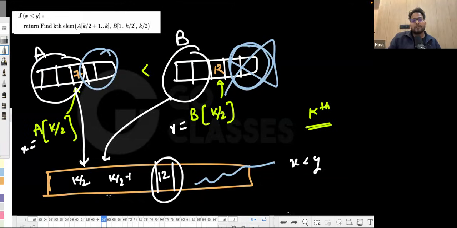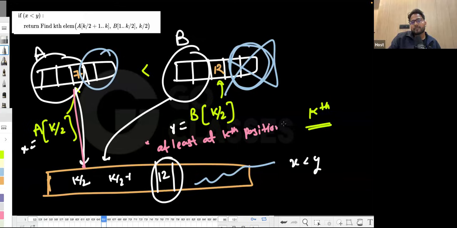Similarly, interestingly, this chunk is also not useful to me. Why is that the case? Because it may be possible that there could be very large numbers here, and that's fine. But this chunk is also not useful. Why? Because of this 12. This chunk will be coming here and this chunk will be coming here. The thing here is that this 12 will be at least at the kth position. This is the most important observation: at least at the kth position, right?